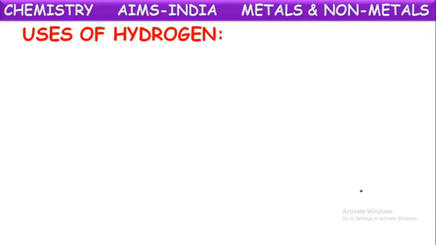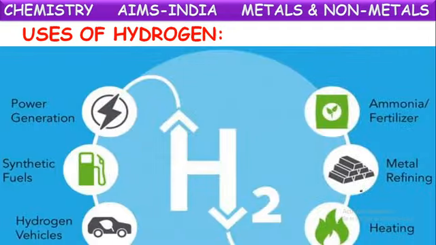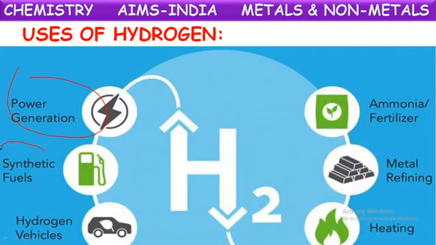Let us see one more element, hydrogen. Yes, hydrogen also has many uses. Hydrogen gas is used in power generation. In the generation of electricity also, hydrogen is used nowadays. And some synthetic fuels. Generally, we get fuels from petroleum and some other natural gas. Some chemical fuels are produced nowadays synthetically in the laboratory also. In those reactions also, they use this hydrogen gas.